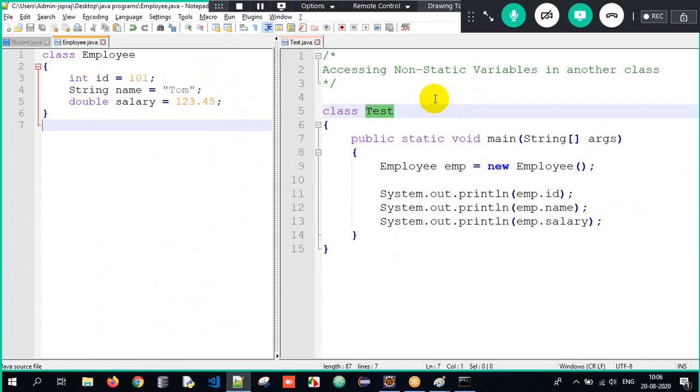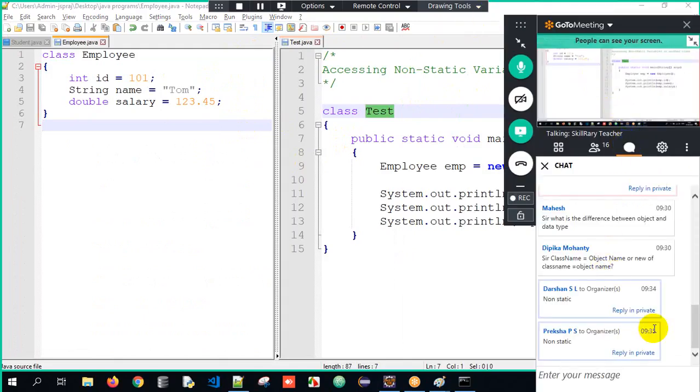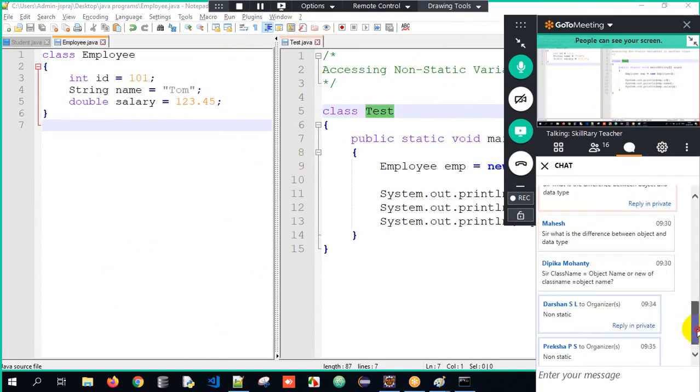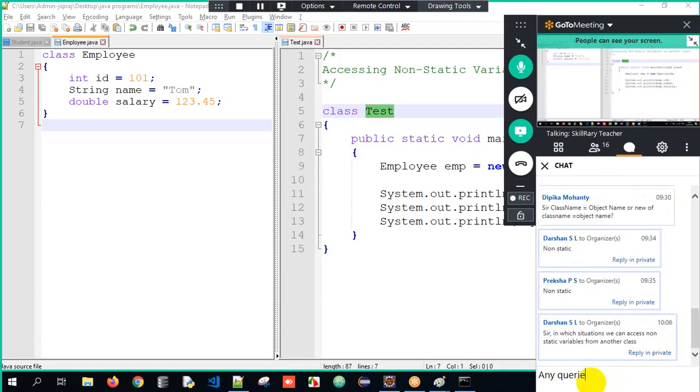Now, anyone having any questions, please do let me know. There was one question, which I have answered for most of you: is it class name equal to object name, or new class name equal to object name? No, generally the class name is the object name here. That's it. Guys, any questions, anyone? Any queries in today's session?